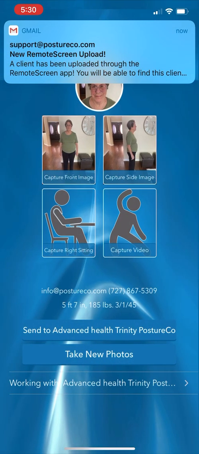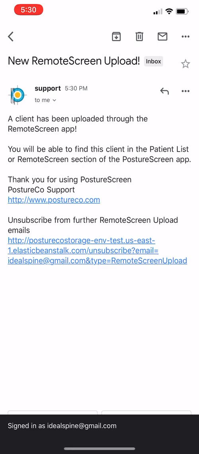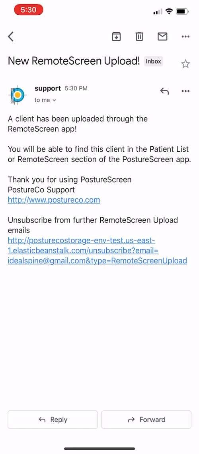And you can see here, a new exam has been emailed. So this is the notification email that you would get. Obviously, the customer is not going to get this, but since I am the practitioner too, and it's installed on my device, the email for us is already set up. And so this alerts you, the professional, that a new exam is waiting. Okay, so just to reiterate that point, your customer or your client or patient is not going to get this email. This is only to alert you or your staff, hey, we have an exam waiting, okay? So from this point, I'm going to switch over to the posture screen app in this version for this tutorial, and we'll take it from there.